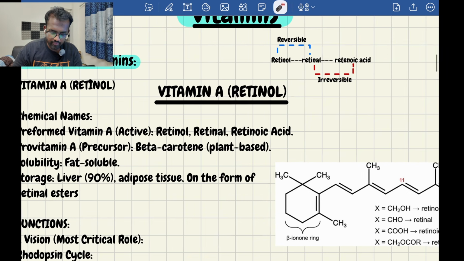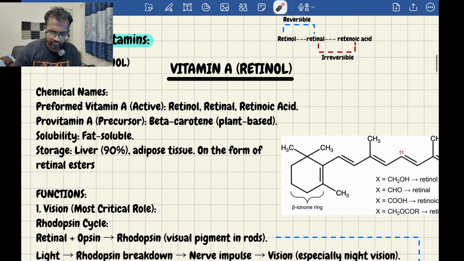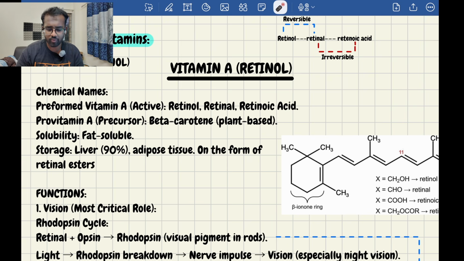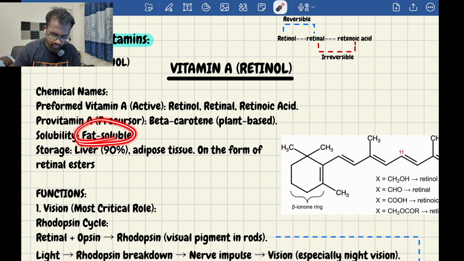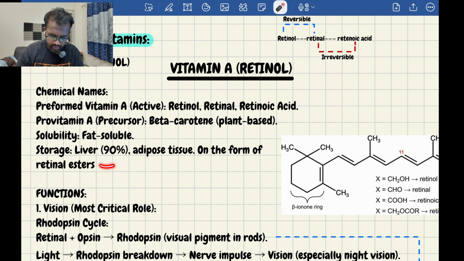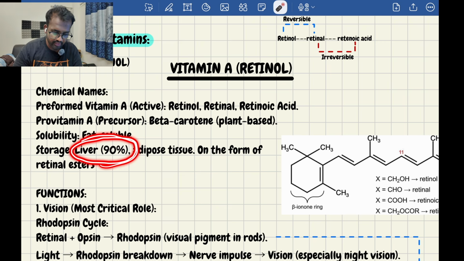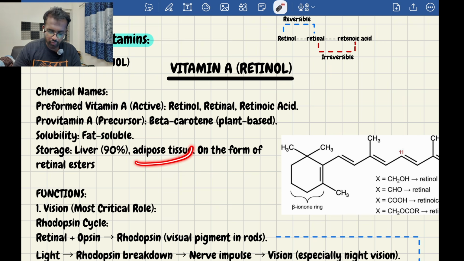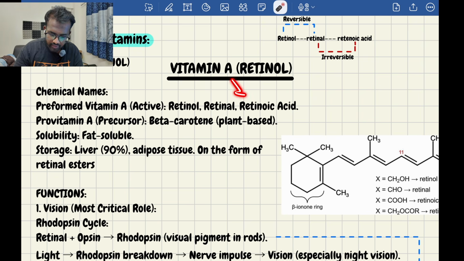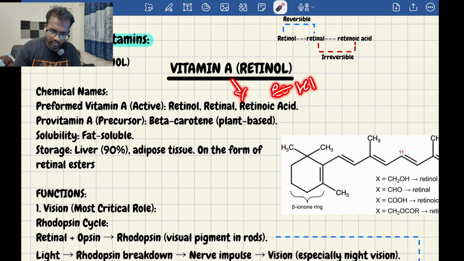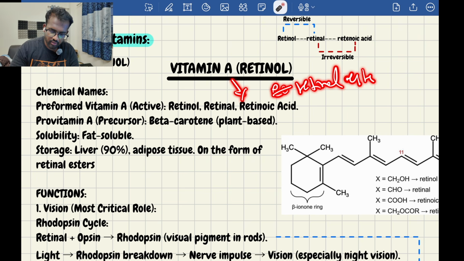Then how is vitamin A helpful in the eye? It is present in the form of beta carotene, which is a plant-based source, and provitamin A is a precursor for this. It is a fat soluble vitamin present mostly in the liver. 90% is present in the liver and the remaining in adipose tissue in the form of retinyl esters. Remember this, 90% in the liver.